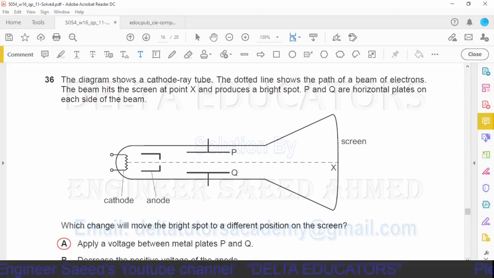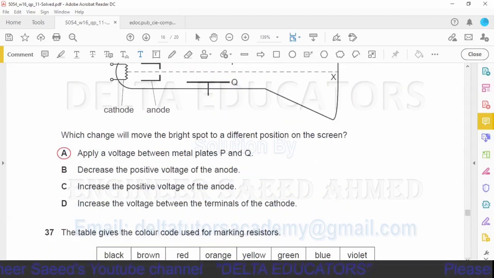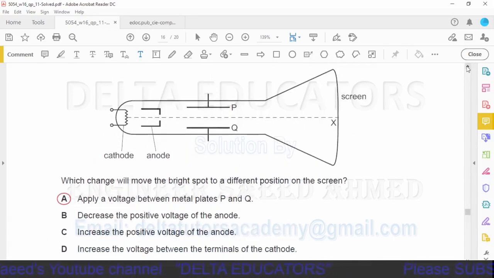Which change will move the bright spot to a different position on the screen? Okay, now we will check our options. Option A, apply a voltage between metal plates P and Q. Yes, it is the correct option. Here the beam is moving in a straight line.